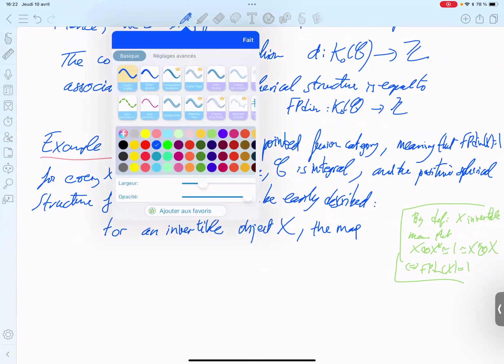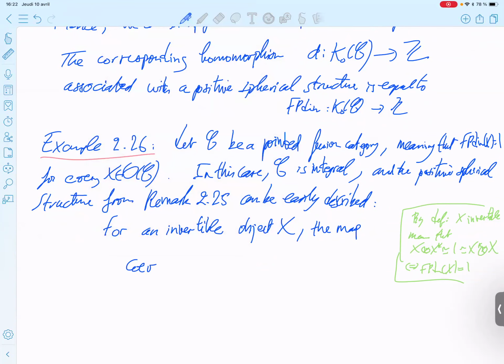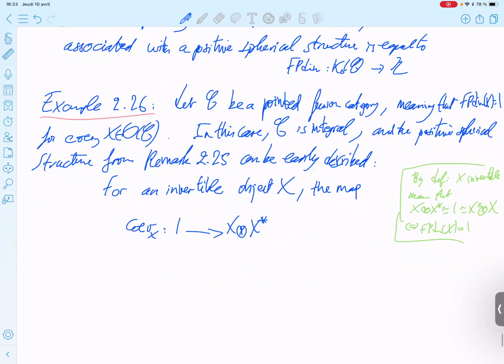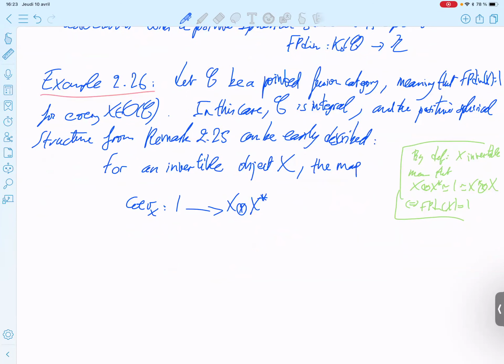So you have the co-evaluation map from the unit to X tensor X star. Because X tensor X star is isomorphic to 1, this map is non-zero, so it's an isomorphism.